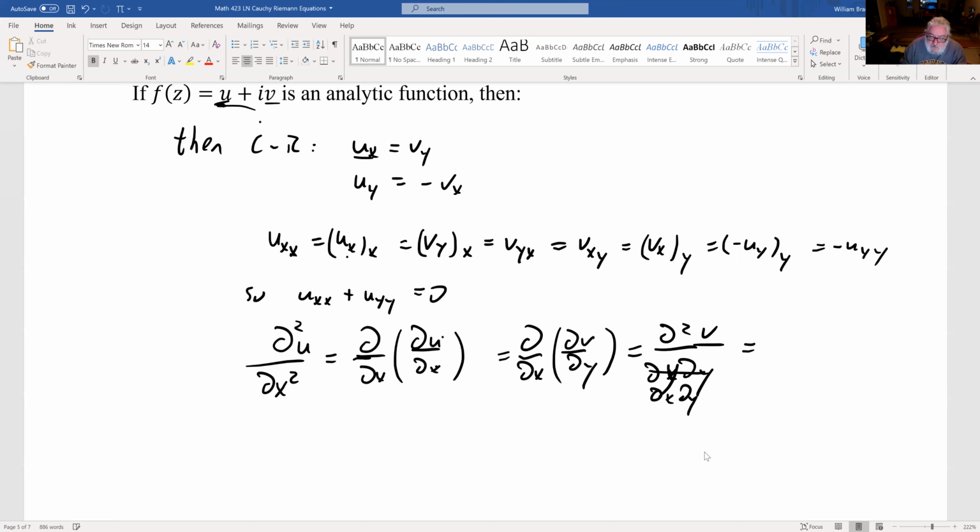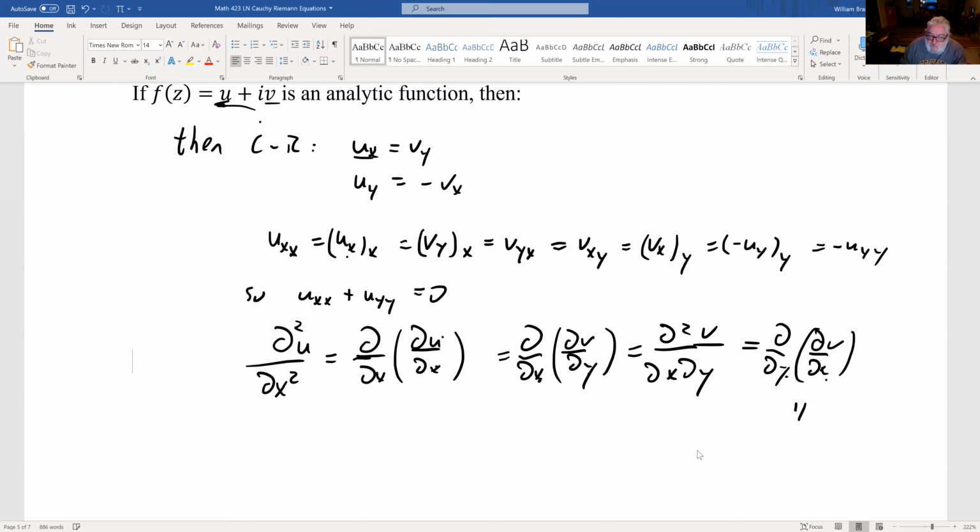And then that is, let me undo some of that messiness. Dx dy, but this is d by dy of dv dx, because mixed partials are equal. I can differentiate with respect to y first, and then with respect to x, or with respect to x first, and then with respect to y.